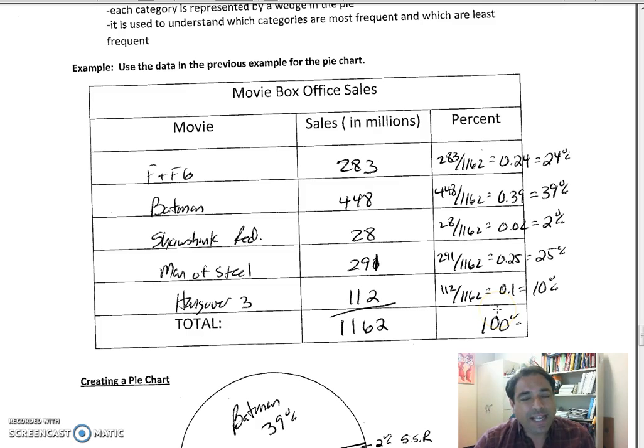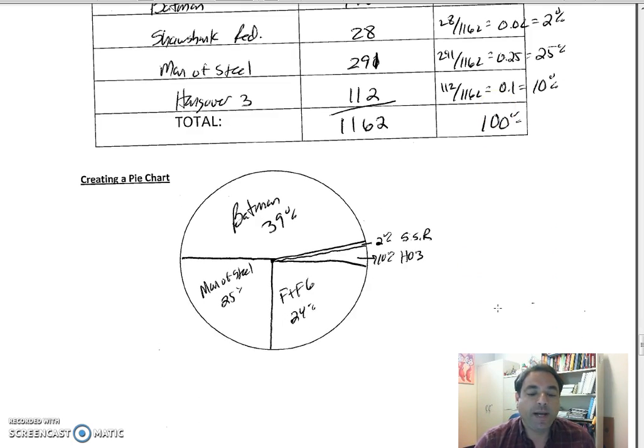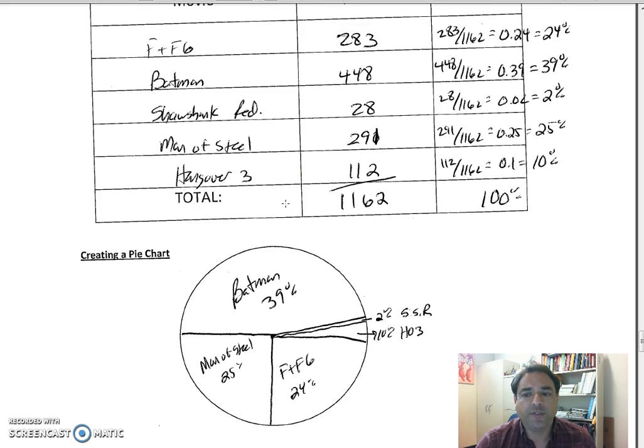So again, looking at the numbers, it's nice, but I want a visual. So we're going to do a pie chart. Notice the pie, the circle, represents 100%. And what I like to do is the largest one first and go down. So I find the center. We know that half of the pie would be 50. A quarter of the pie would be 25. So Batman made 39%, so I'd go to the center and a little up, so it's not a half, but 39%. The next one is Man of Steel, which is 25%, which would be a quarter.